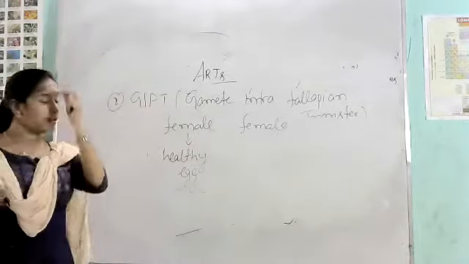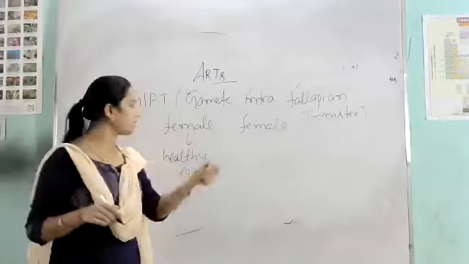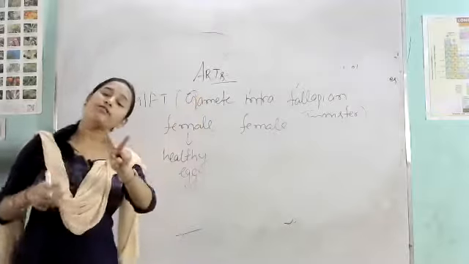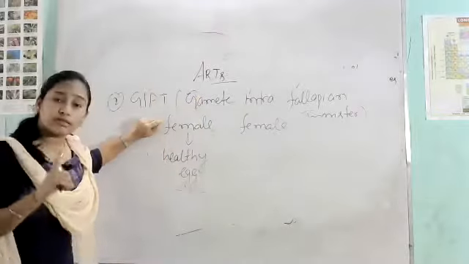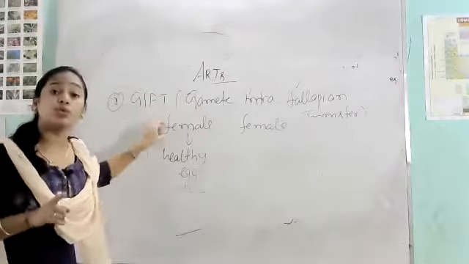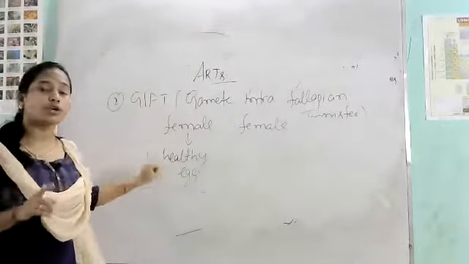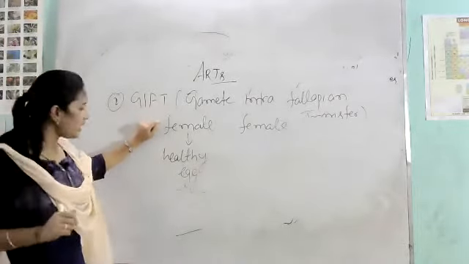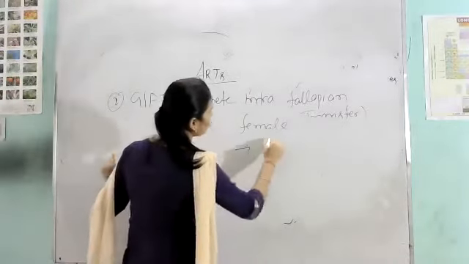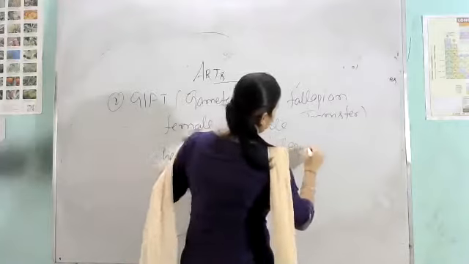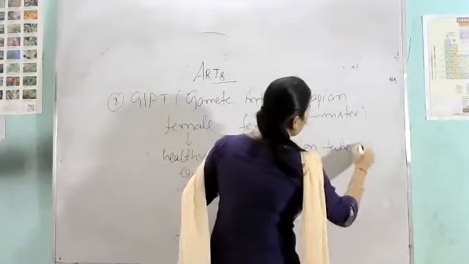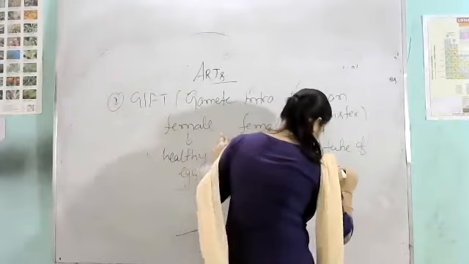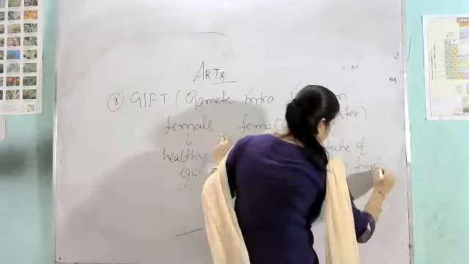Try to understand and listen carefully to this process. Listen. First, in this process, the doctor will require two females. Clear? The first female is the one who is able to produce a healthy egg, and she is considered first. Clear? Then they will inject that egg into the fallopian tube of the respective female.